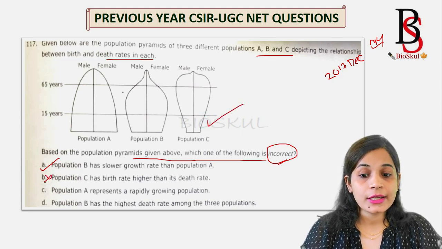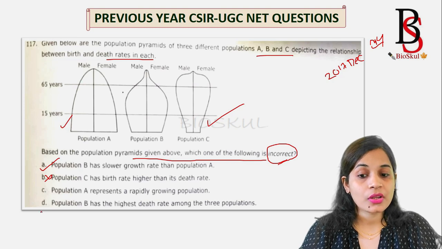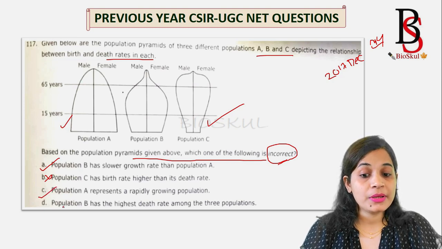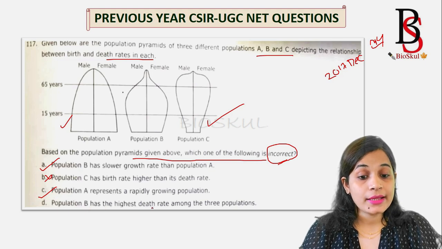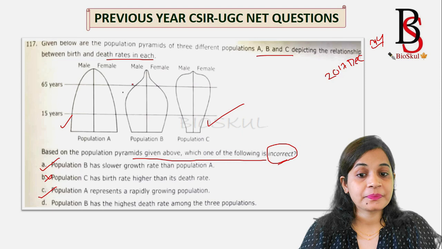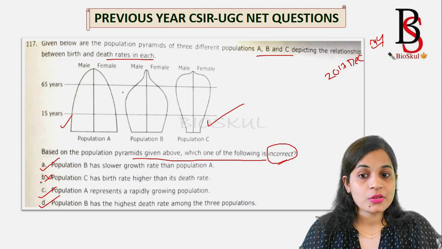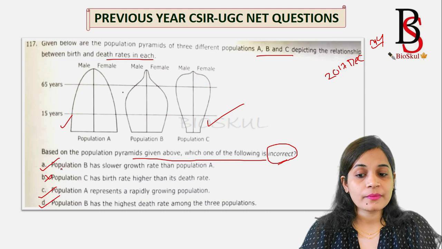Let's see options C and D. Option C: population A represents a rapidly growing population. Yes, it does, because the birth rate is higher as compared to the death rate. So this one is also correct. Option D: population B has the highest death rate among the 3 populations. Yes, population B has the highest death rate as it has declined. So this one is also correct. So which one is the incorrect option? The incorrect option is option B. So for this question, the correct answer is option B.